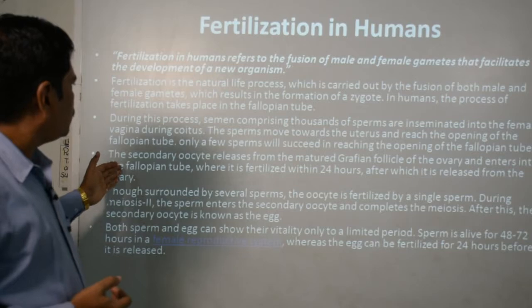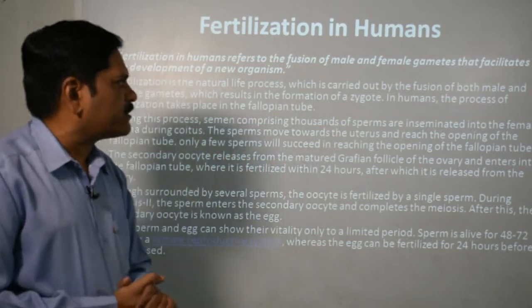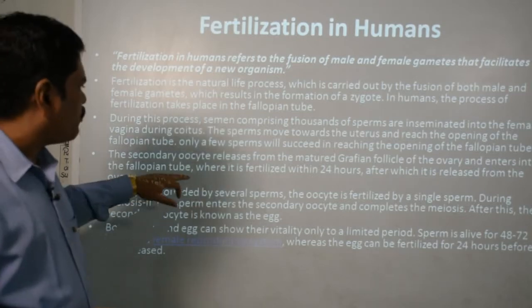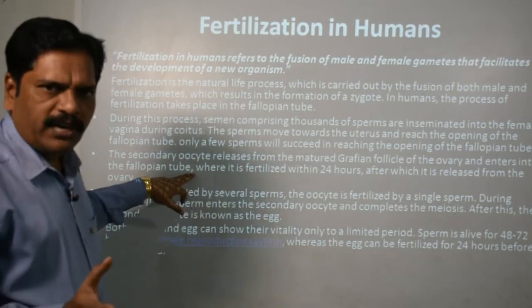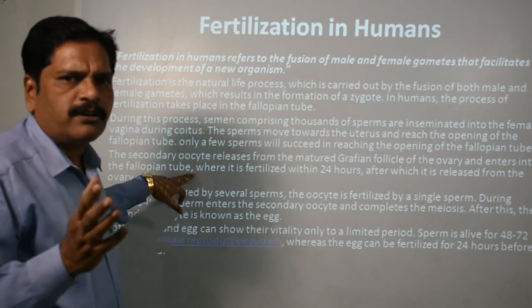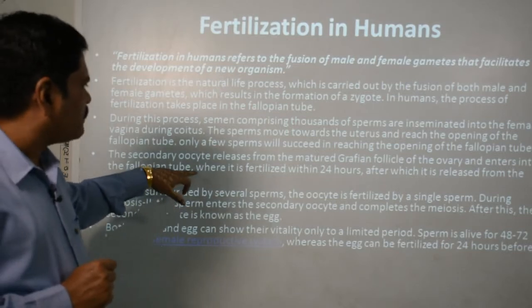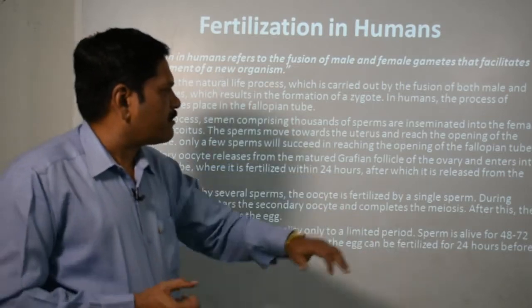Clear? And the secondary oocyte releases from the mature Graafian follicles of the ovary and enters into the fallopian tube. That is called ovulation. And basically you know that this takes place on the 12th to 14th day of the menstrual cycle. Clear? In the menstrual cycle, it is fertilized within 24 hours.